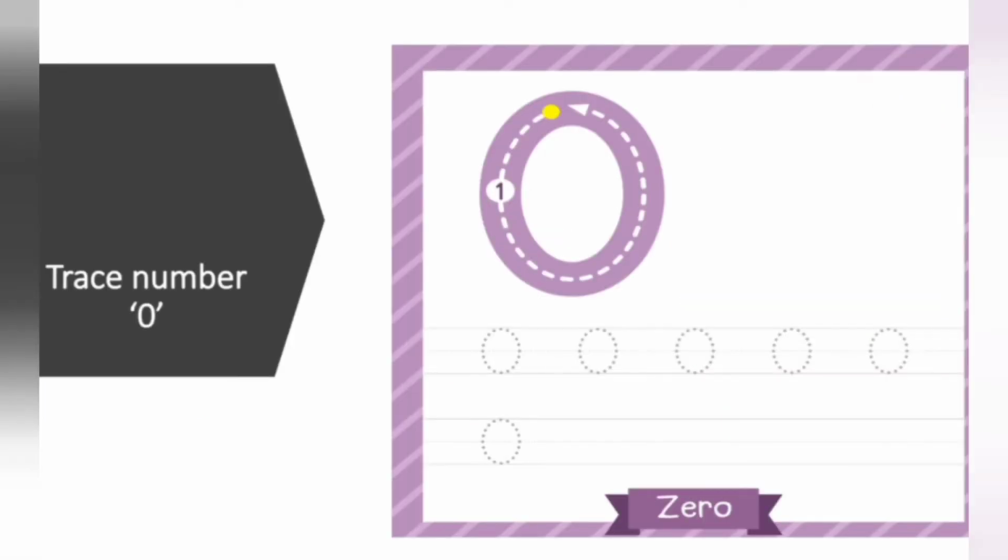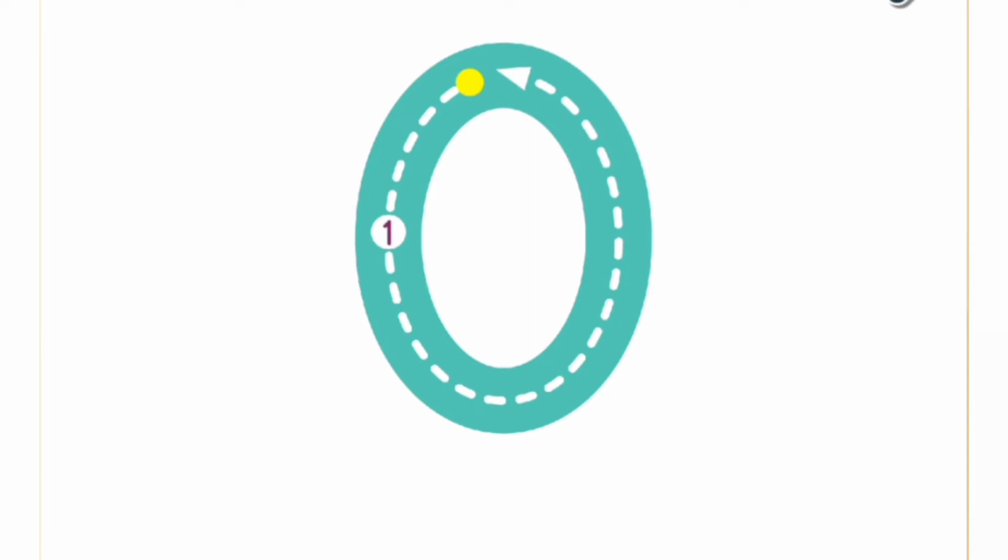Now, we will learn how to trace the number 0. First, you have to take the pencil and paper or slate. I will show you how to trace the number 0 and you have to practice with us. First, observe the dot here. It starts from the top, comes down, and again goes upwards and closes.